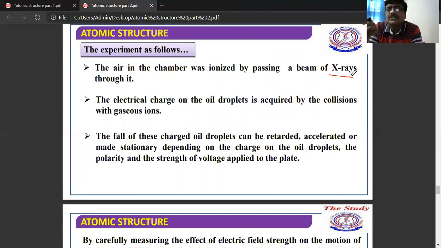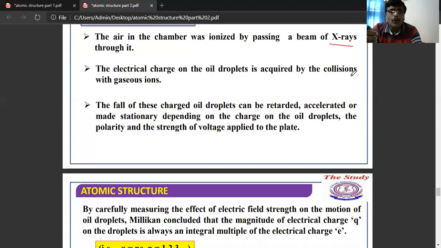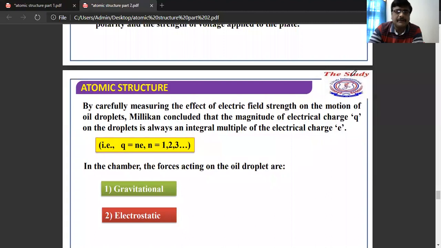on the charge on the oil droplets and the polarity, the electronegative difference, and or the strength of the voltage applied on the plate.